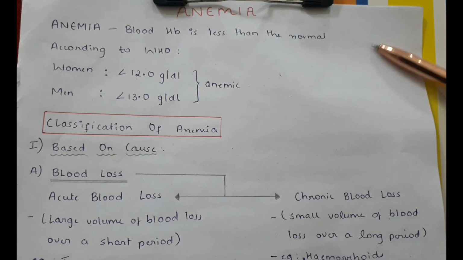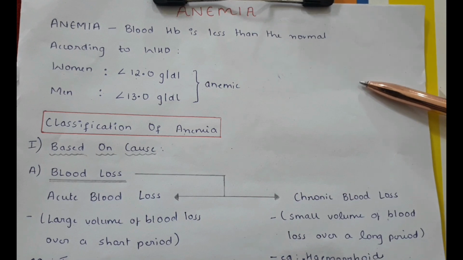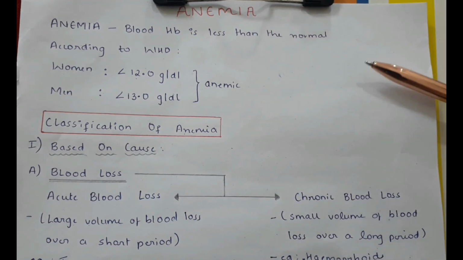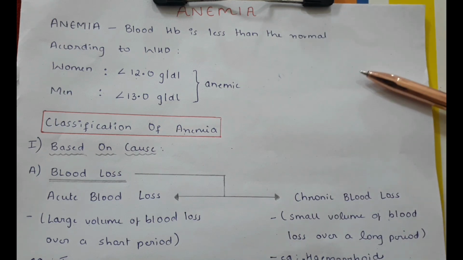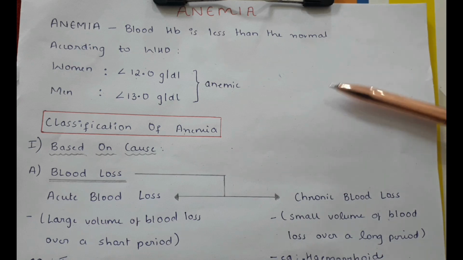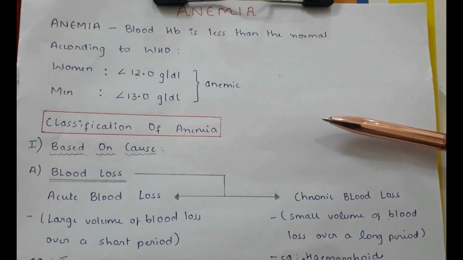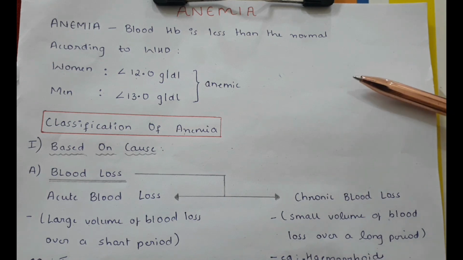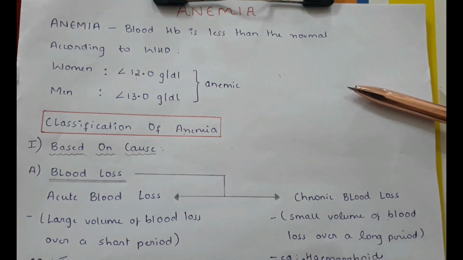Anemia. Anemia is when the blood hemoglobin is less than the normal. According to WHO, that is World Health Organization, women whose hemoglobin is less than 12 grams per deciliter and men whose hemoglobin is less than 13 grams per deciliter are considered to be anemic.